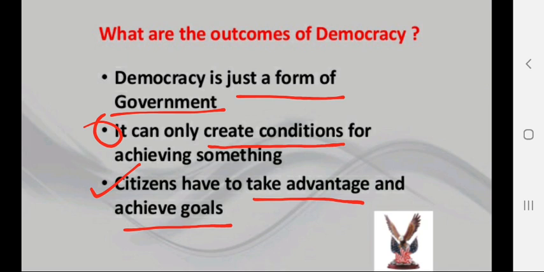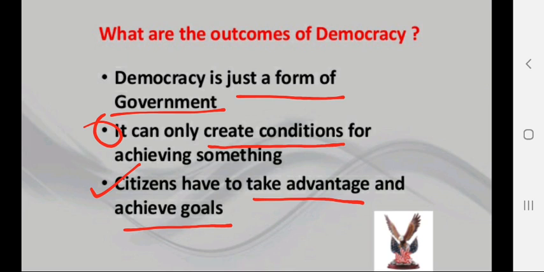Here one negative aspect of democracy is given, that it is not considered as rule of majority. This is given in your book and I am going to explain what is the meaning of this sentence.